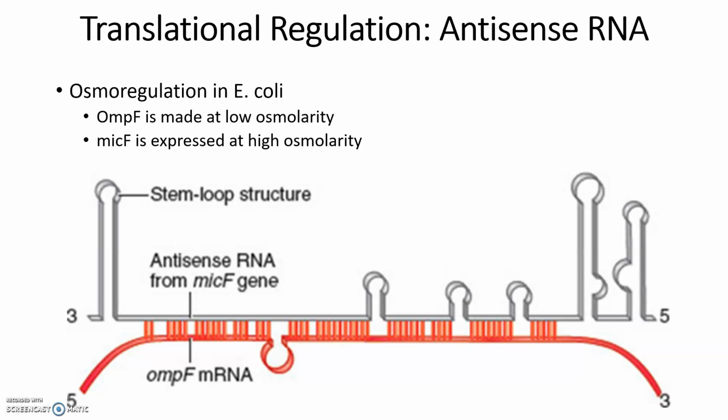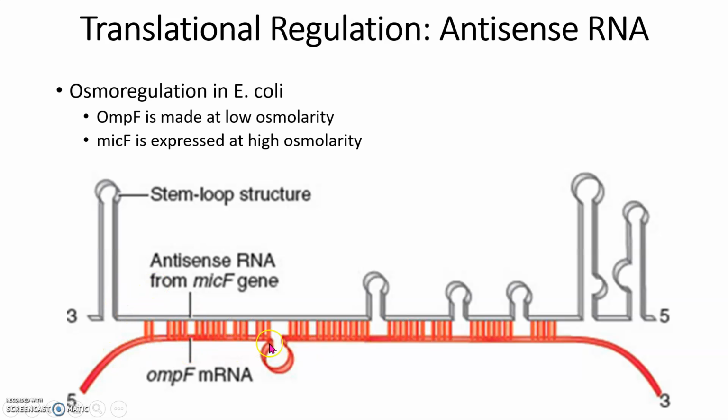Another way is through antisense RNA, and that should sound familiar to you because we talked about this with the non-coding RNA molecules. These antisense RNAs are complementary to an mRNA molecule, and again, they physically block it from binding or interacting with the ribosome. This particular one functions in osmoregulation in E. coli. So OmpF is a gene, it's an mRNA and it's a protein. The name applies to all three, but they are different molecules.